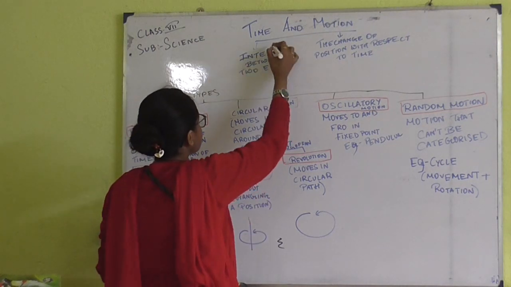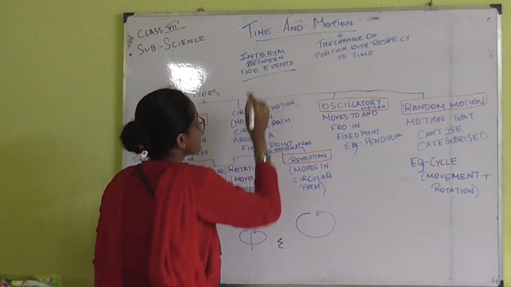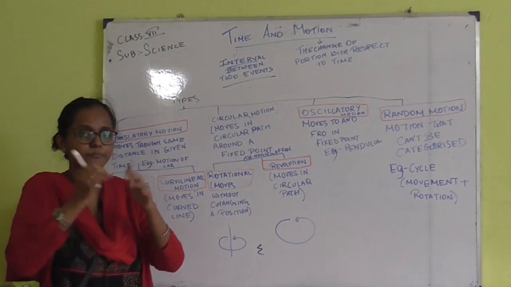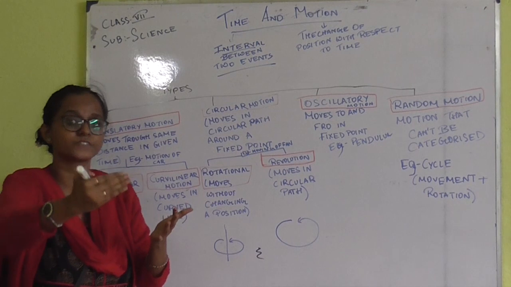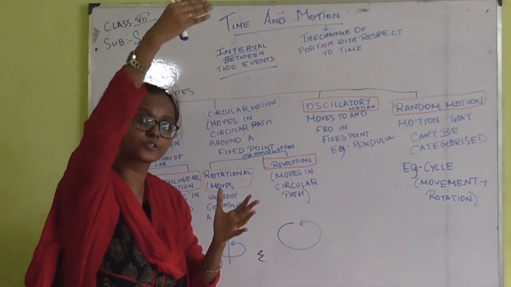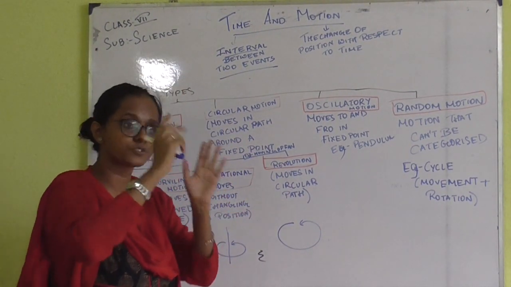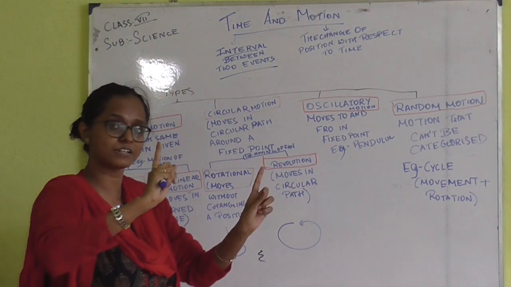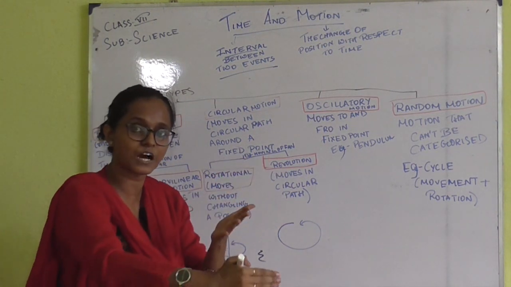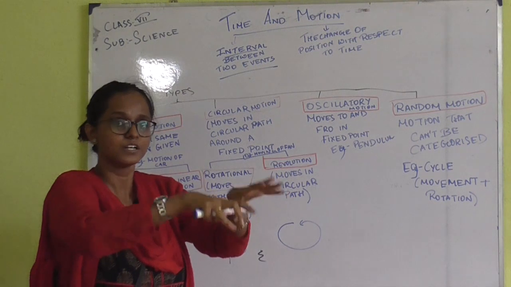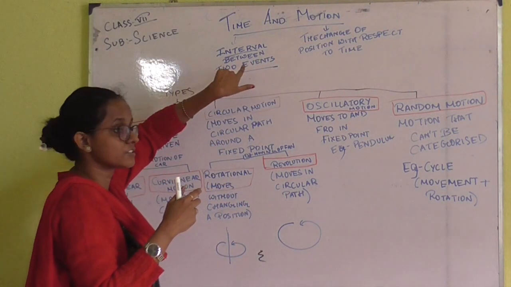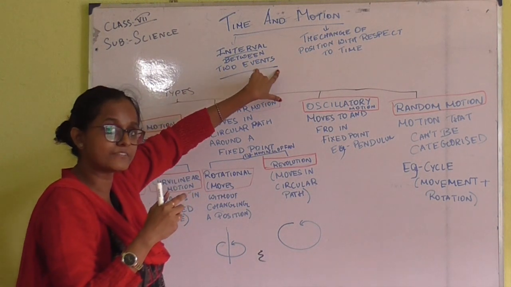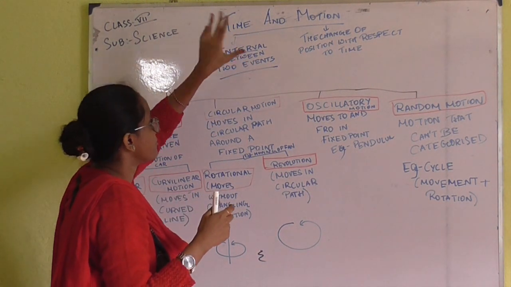First, time means the interval between two events. Suppose you are going to school. From the time you are getting out of the home up to the time you are reaching the school, there are two events. One is going out of the house, another one is reaching the school. Clear? So the interval between two events is called time.